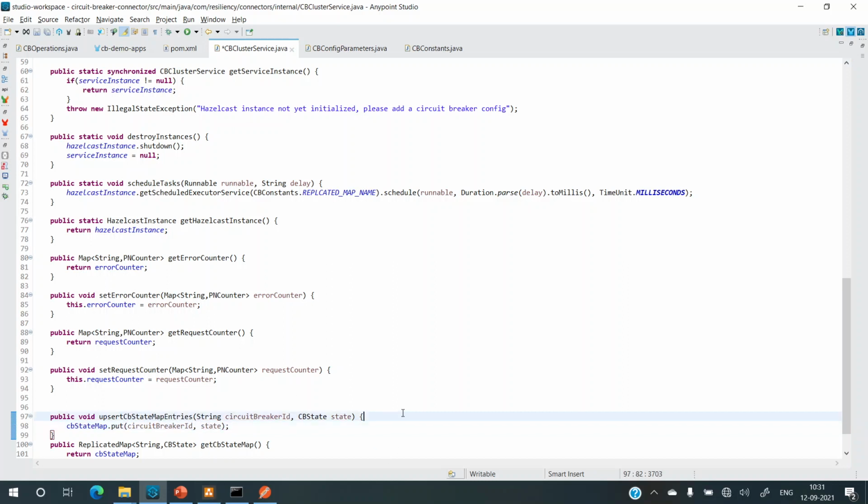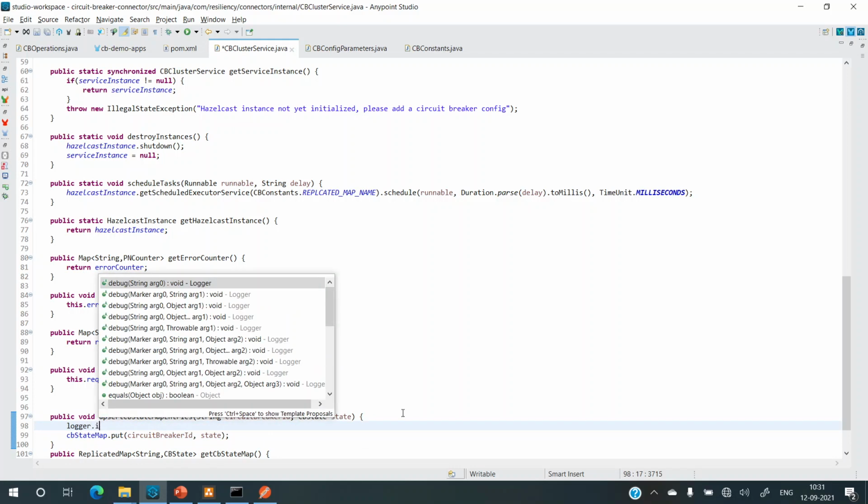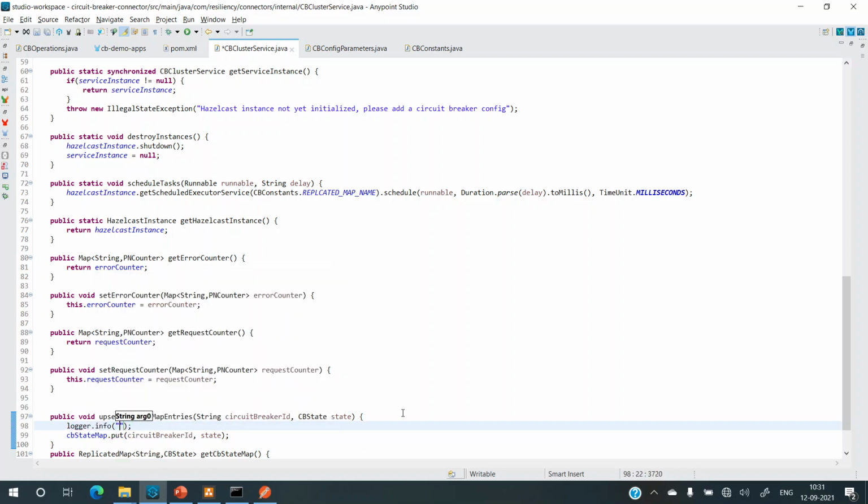Let's add a couple of loggers so that when we run into issues, we should be able to understand what's happening. So upserting state for circuit breaker ID and state as, okay, circuit breaker ID and state. Perfect.